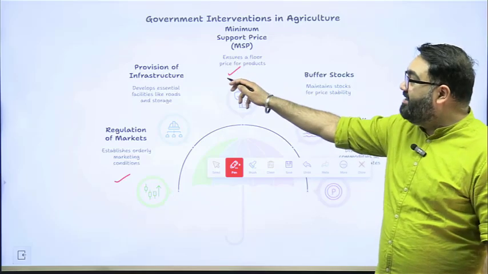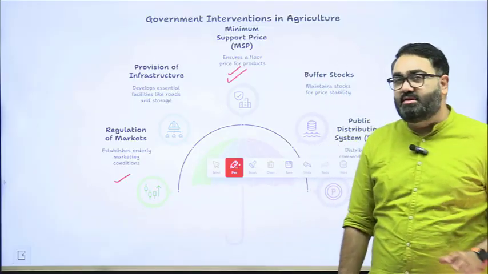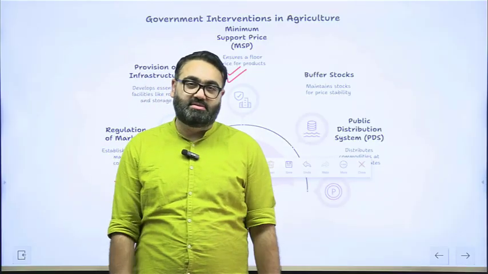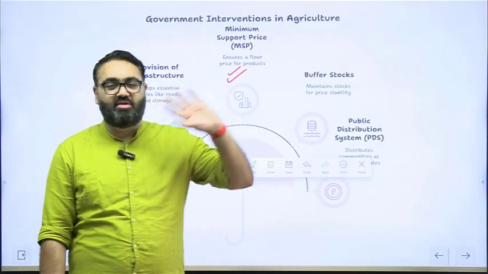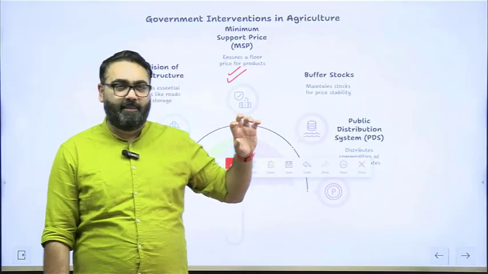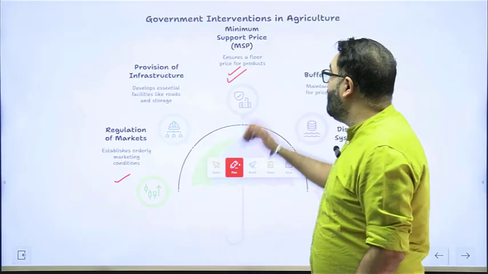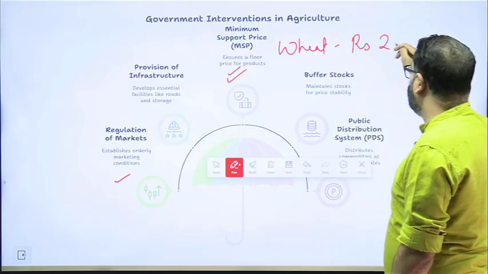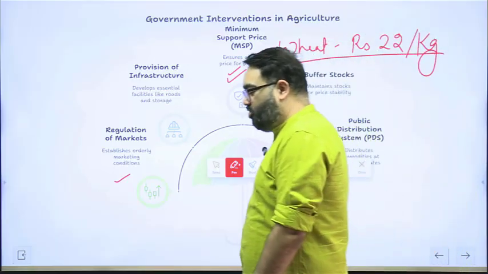The government also, very importantly, offers MSP. Now that is a very, very important initiative of the government. Very important, very controversial as well, remains in the news very often. You all would have read about this. MSP is minimum support price. So the government says, for example, you have grown rice or wheat. The government says you go and try to sell it in the market. If you are getting a good price, great. If you are not getting a good price, for example, the government says, let's say for wheat, I will buy at 22 rupees per kg. I'm just giving a random example. Let's say MSP for wheat is 22 rupees per kg.